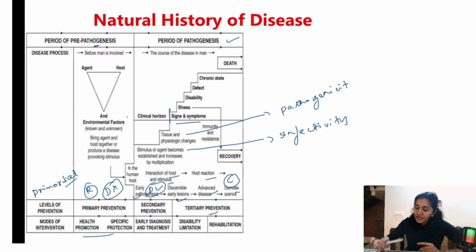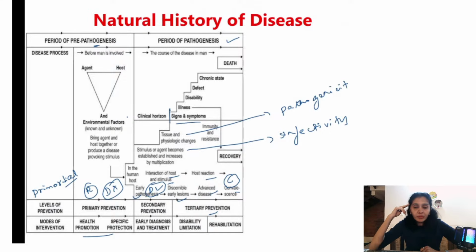Okay. Along with this, there are some other modes of intervention also, I mean, other strategies under this particular component. What are those? Fortifying salt with iron. All right. Wearing seat belts, wearing helmets, wearing masks. During the time of COVID, we all wore masks, right? That is an example for primary prevention. That is specific protection. All right. So all these things you need to know.